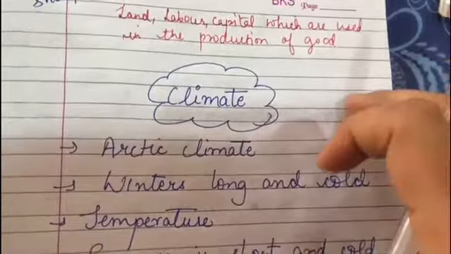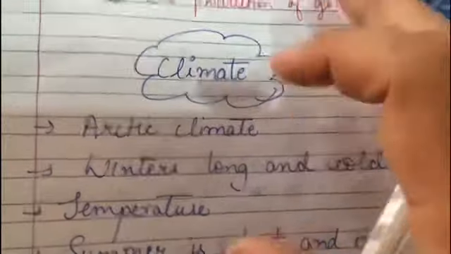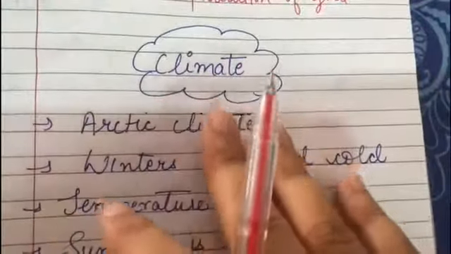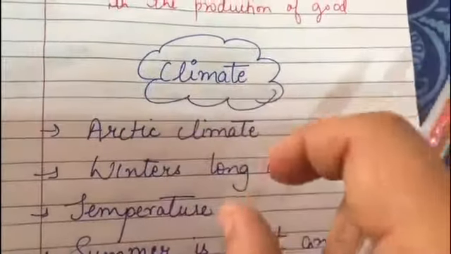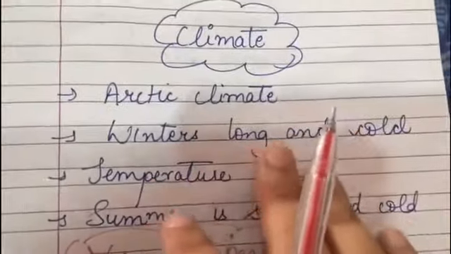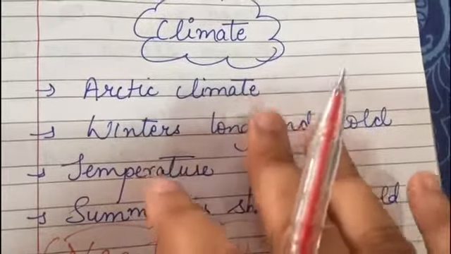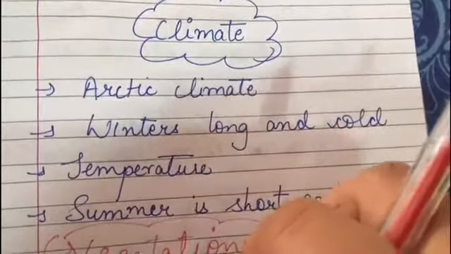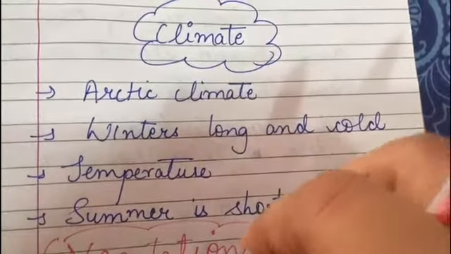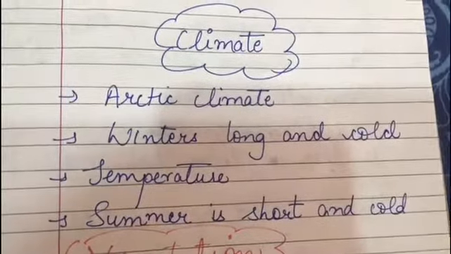Now we will discuss the climate of Greenland, right? It has an Arctic type of climate, meaning cold and long winters, short and cool summers. The winters here are long and very cold, meaning the sun does not rise for weeks, temperatures remain below the freezing point, and extremely cold and chilly winds blow from the region, making it freezing cold.